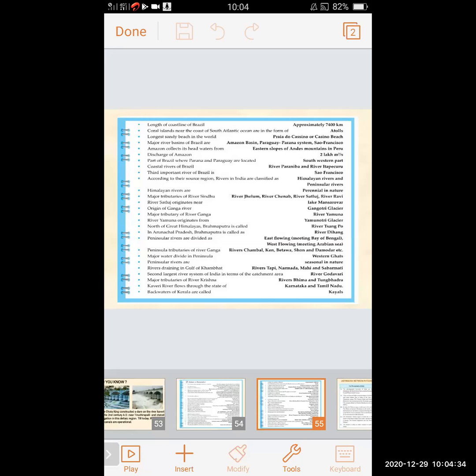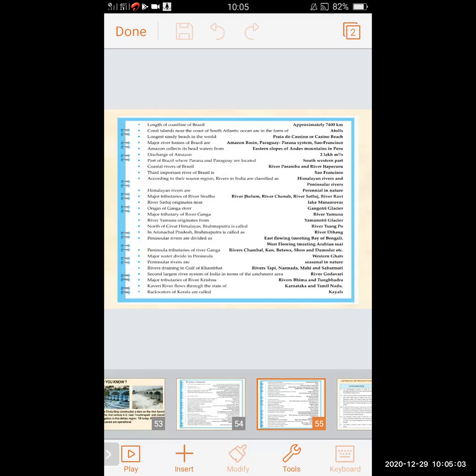Discharge of Amazon is 2 lakh meter cube per second. The part of Brazil where Parana and Paraguay are located is the southwestern part.